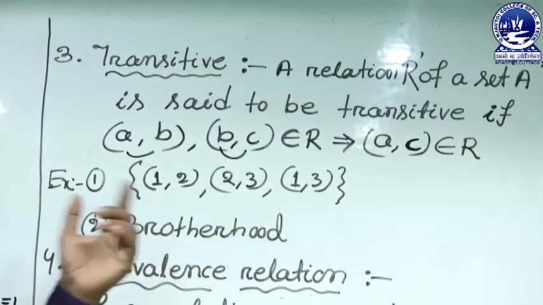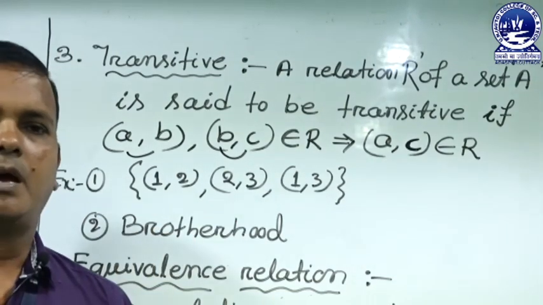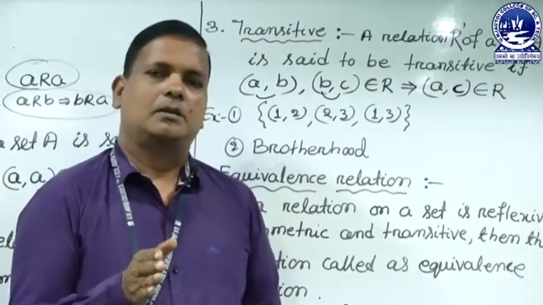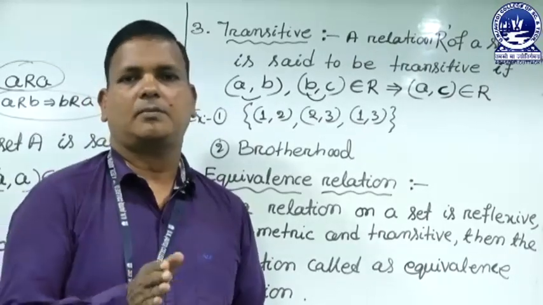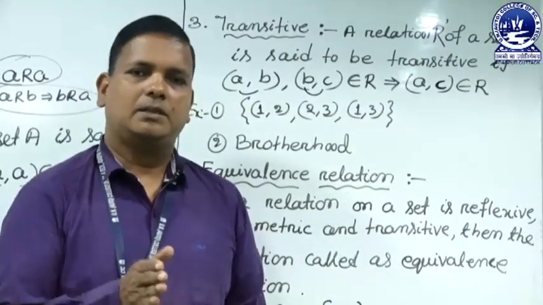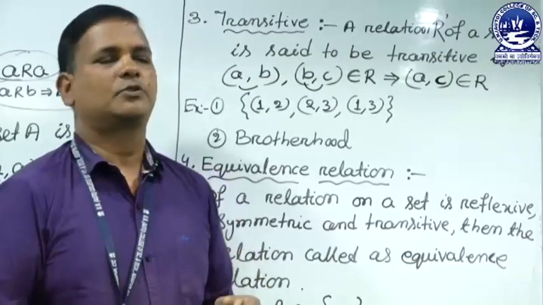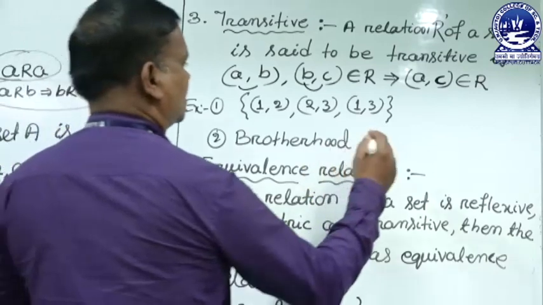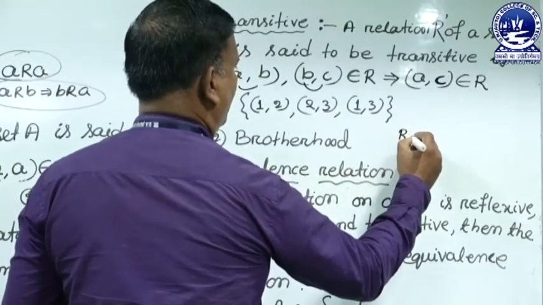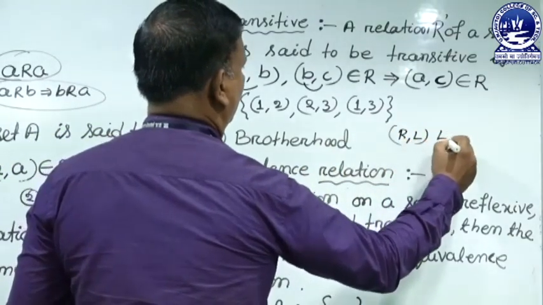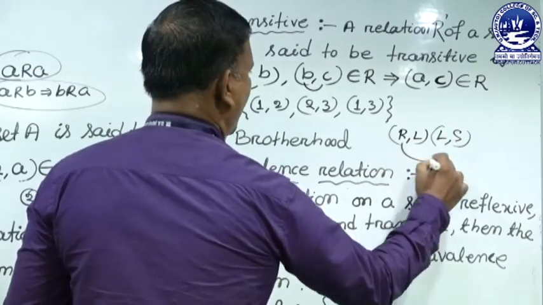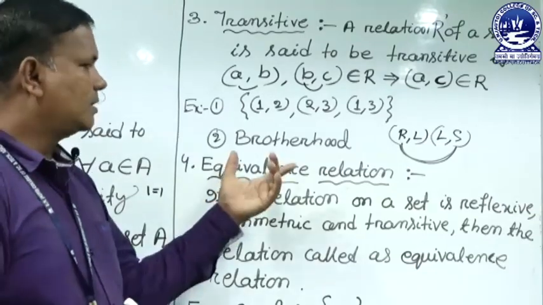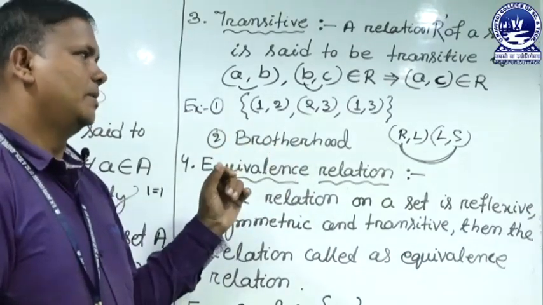For example, brotherhood. Rama and Lakshman are brothers. Shatrughan is also a brother of Lakshman. Then Shatrughan is also the brother of Rama. So it is called transitive. Brotherhood is transitive because of the first ordered pair Rama and Lakshman, then Lakshman and Shatrughan, Rama and Shatrughan are also brothers. That's why brotherhood is a transitive relation.